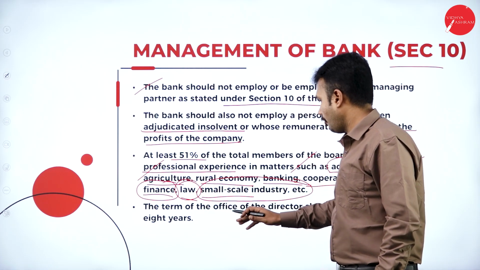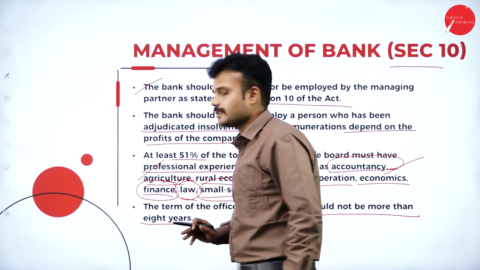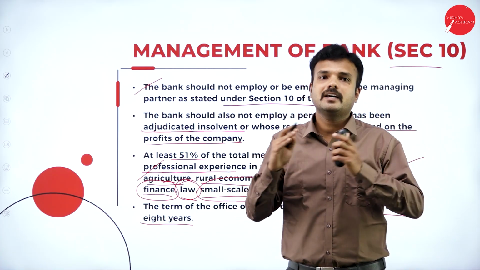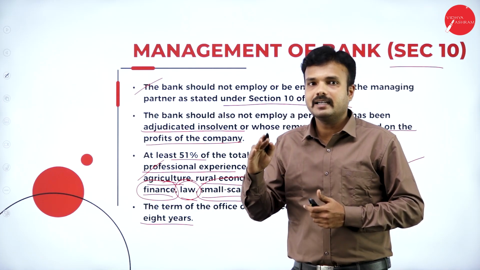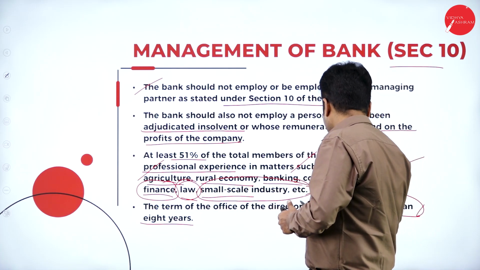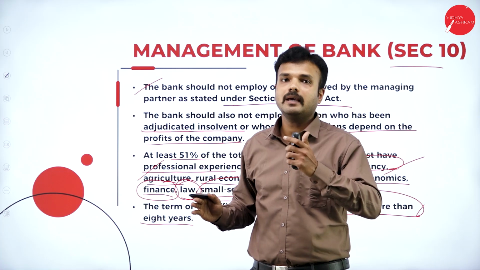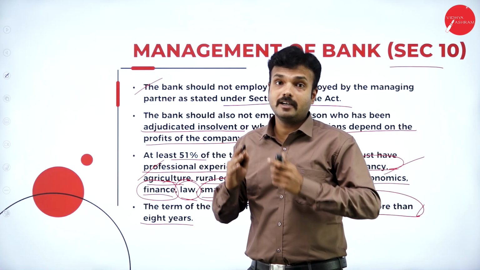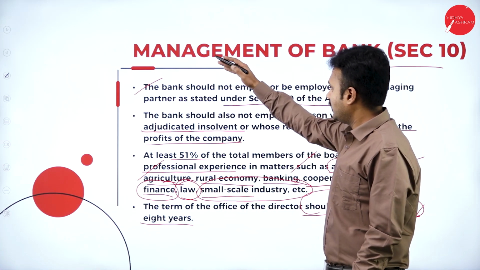The term of office of a director should not be more than 8 years. Means according to Section 10, if a person becomes a director of a banking company, he cannot be a director under the same banking company for more than 8 years. So after completion of the 8th year, he is going to retire as a banking director, and he may be placed in some other designation, right? So he may be in the same kind of bank, but placed in some other designation. Okay, so let us go brief.